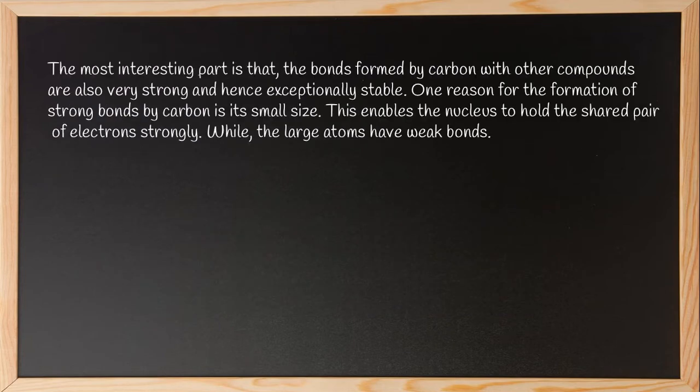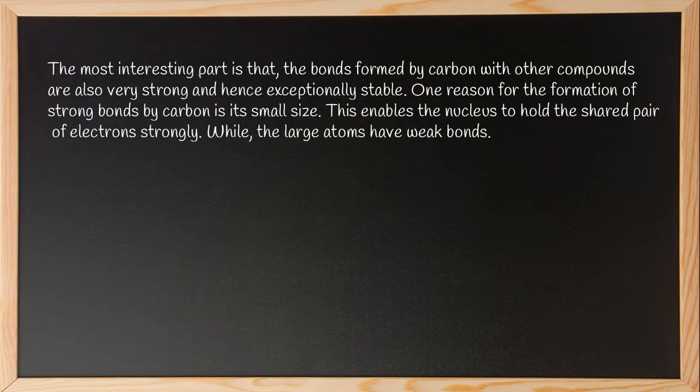The most interesting part is that the bonds formed by carbon with other elements are also very strong and hence exceptionally stable. One reason for the formation of strong bonds by carbon is its small size. This is very important because the small size of carbon enables it to form strong bonds with other elements. This enables the nucleus to hold the shared pair of electrons strongly while large atoms have weak bonds.